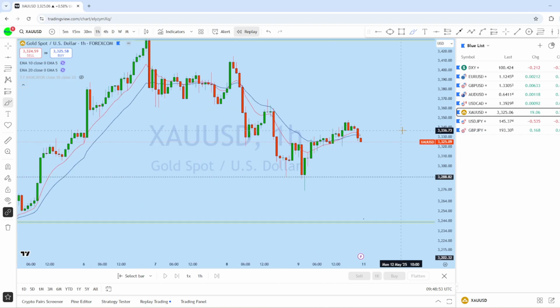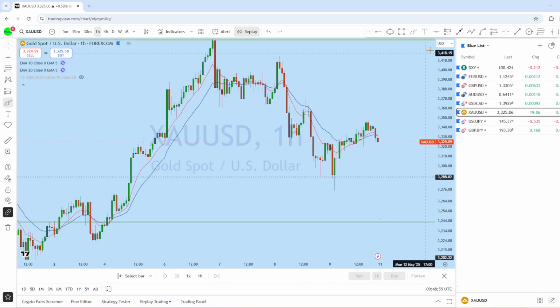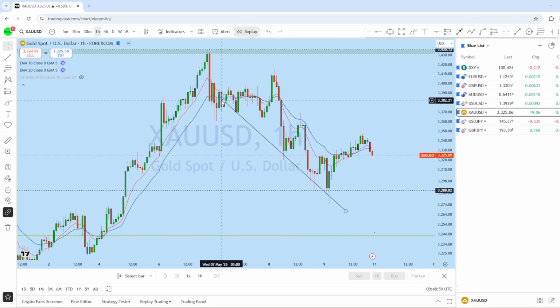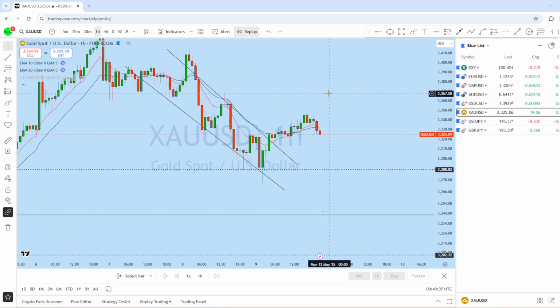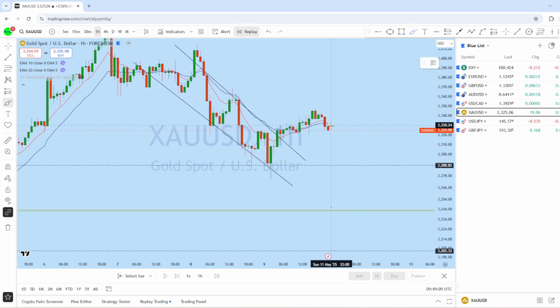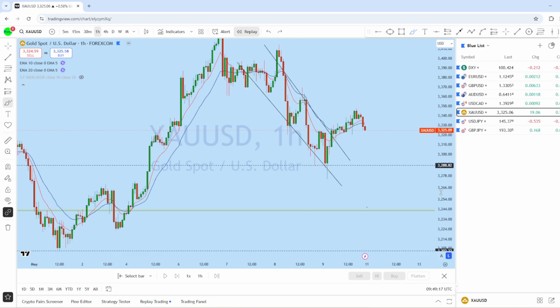Now if we look at the 1-hour chart here, where the price was moving in this channel, and after the break of this channel here from the long-term picture on XAU USD, what we can see is the price has broken to the upside. From that zone, the price is now dropping back down here to that liquidity zone.